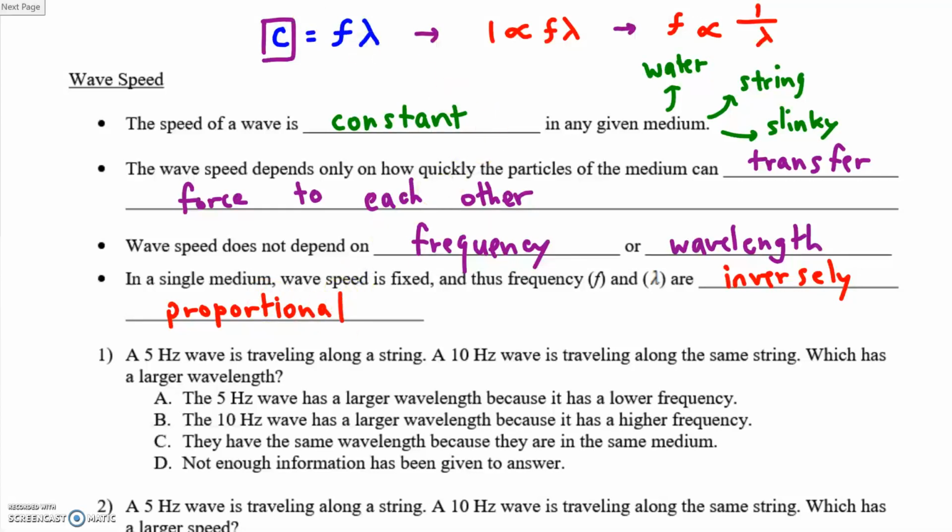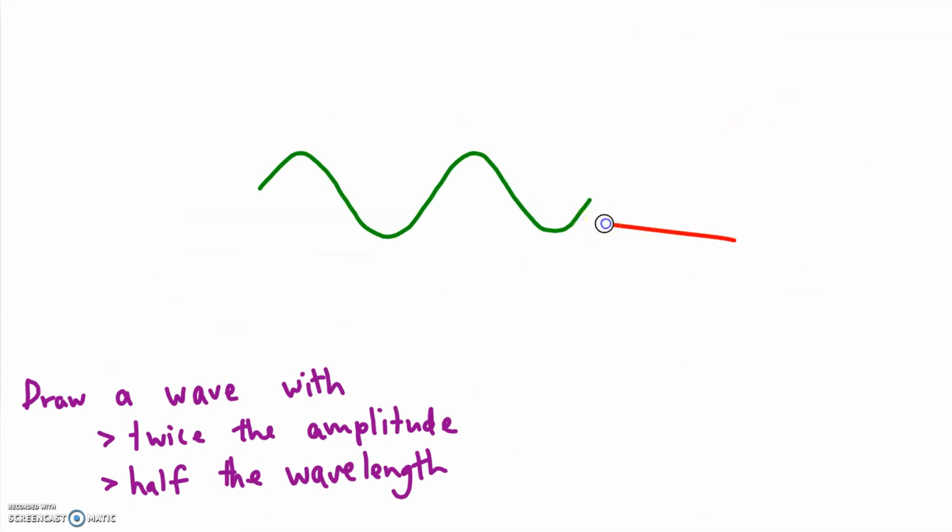Now, before we move on to the next thing, here's a challenge. Let's see if we can draw a wave that has twice the amplitude as the green and half the wavelength. Amplitude. What's amplitude? Oh yeah, amplitude is how high the wave is measured from the center line. So I need the new wave to go up twice as high, and not all the way down, but twice as low. And wavelength is how long the wave is. So you could measure it from crest to crest or trough to trough or any 2 points that are in phase. Instead of this wavelength, I need the wavelength to be half as big, just this size.